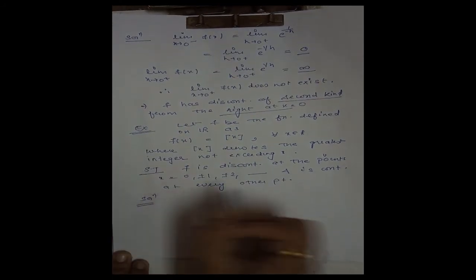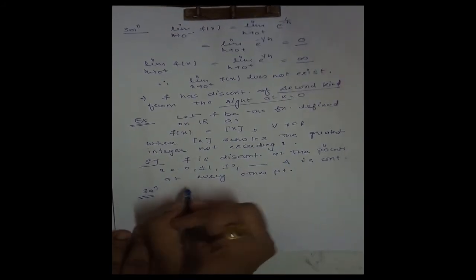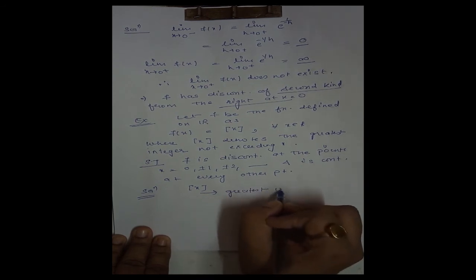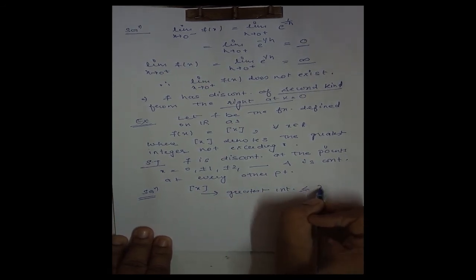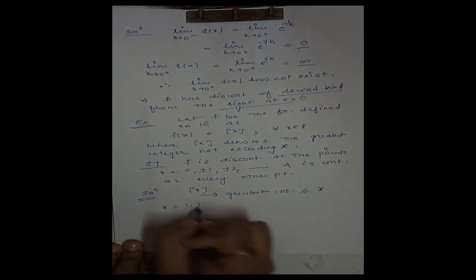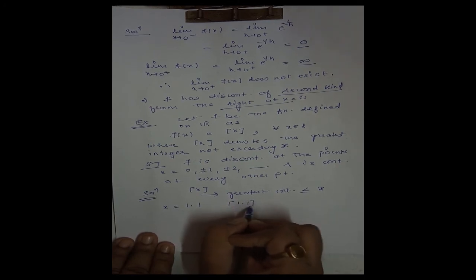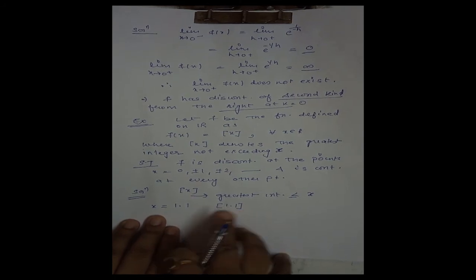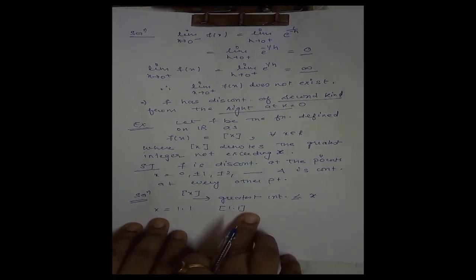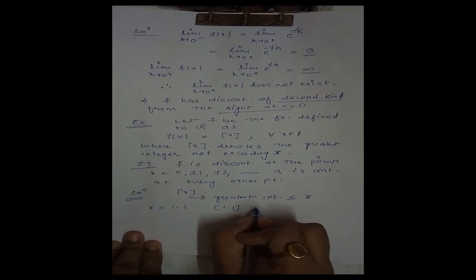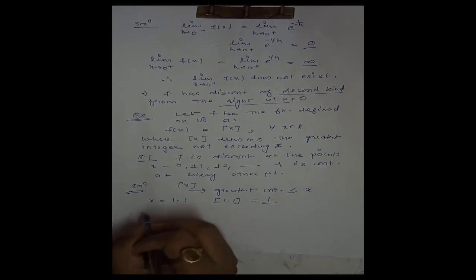Okay, now first let us understand what this function is. This denotes the greatest integer function, less than or equal to x. For example, if I take x to be 1.1, then this function is [1.1]. Now tell me the integers which are less than or equal to 1.1. There are many integers which are less than or equal to 1.1: 1, 0, minus 1, minus 2, minus 3, all are less than 1.1, and out of all these numbers, 1 is the greatest, therefore its value will be 1.